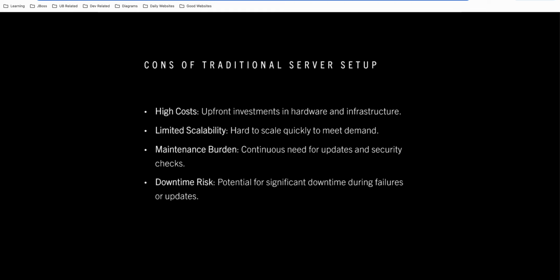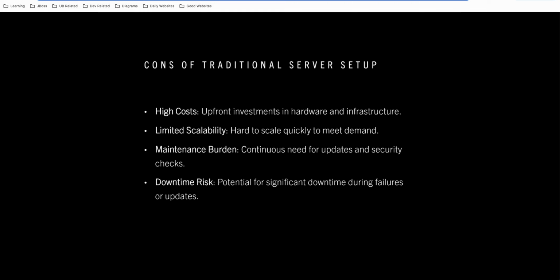As I have shown you, you have to purchase hardware to make this work, meaning no hardware, no website. It is also limited in scalability. What I mean by that is it is hard to scale quickly to meet the demand, meaning more users means you may have to purchase another server or another room where you put your servers.